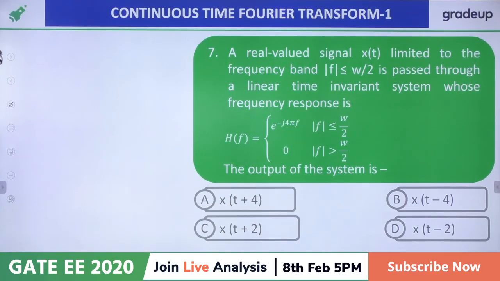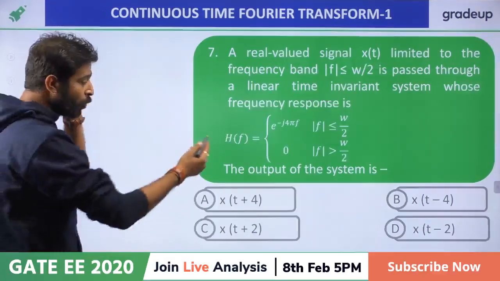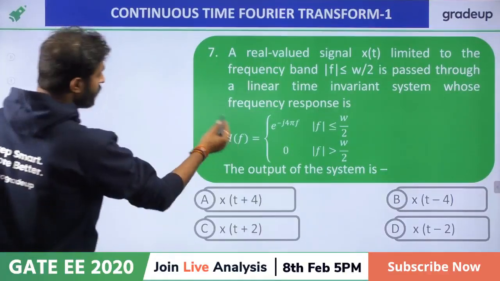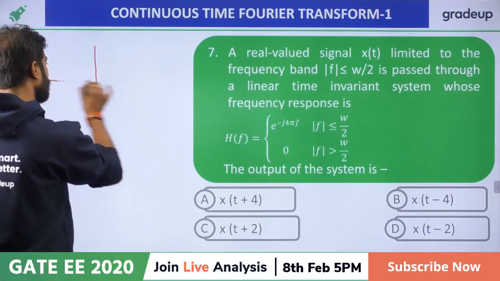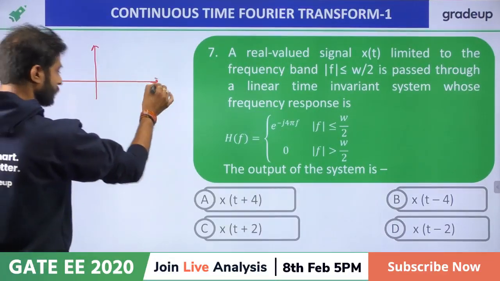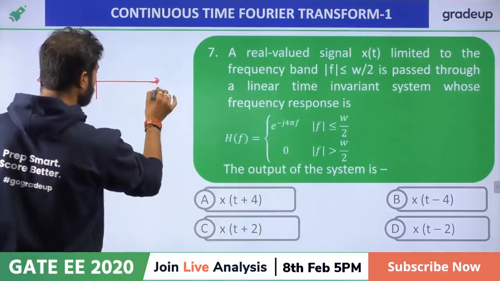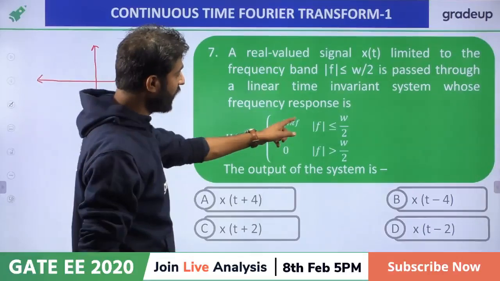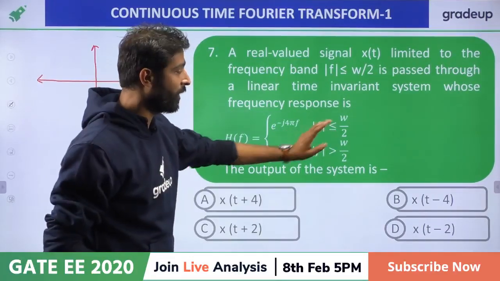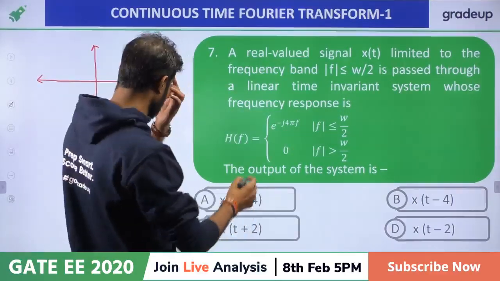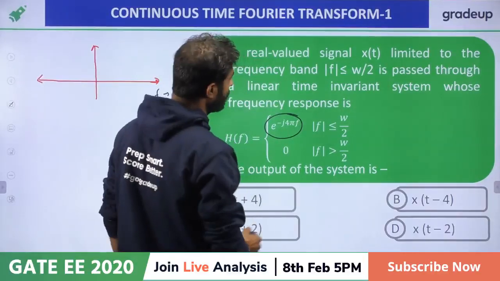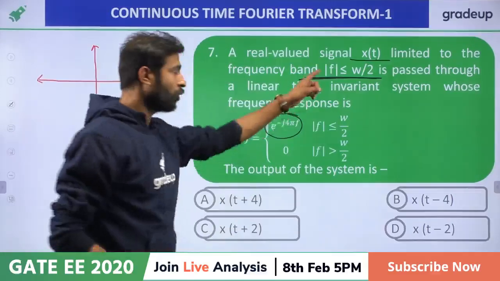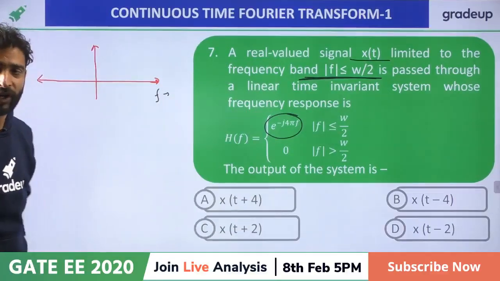Dinesh, hello. So, my friends, if you want to solve this question, it is a very easy question, not that tough. First, what is the h of f? H of f is looking like this. In the frequency domain, if you sketch it, the mode of it will be between what? Only minus omega by 2 to omega by 2, right? Okay. If you multiply this function, and this x of t is also limited to this frequency only, so in this frequency only the multiplication will take place.